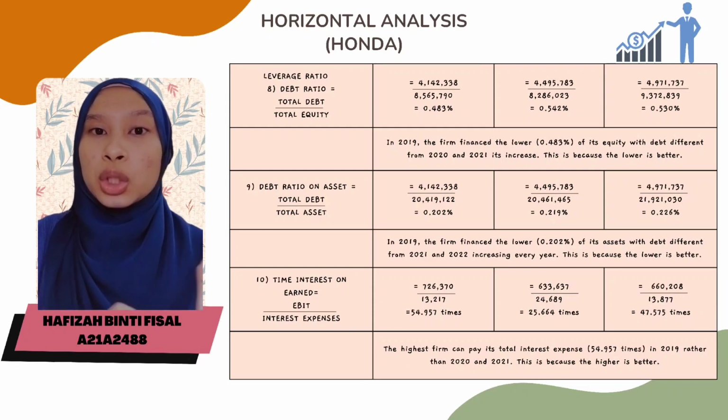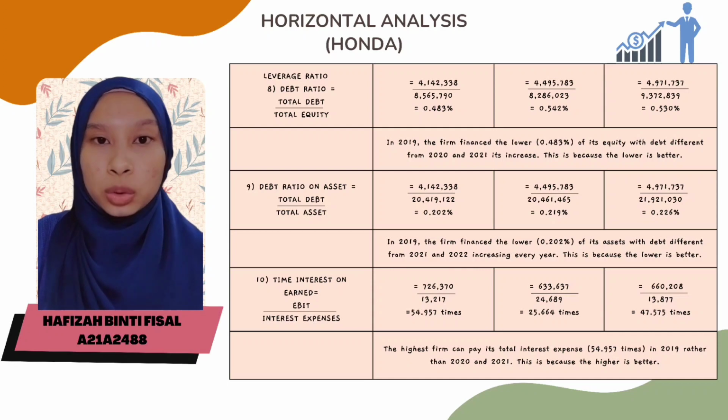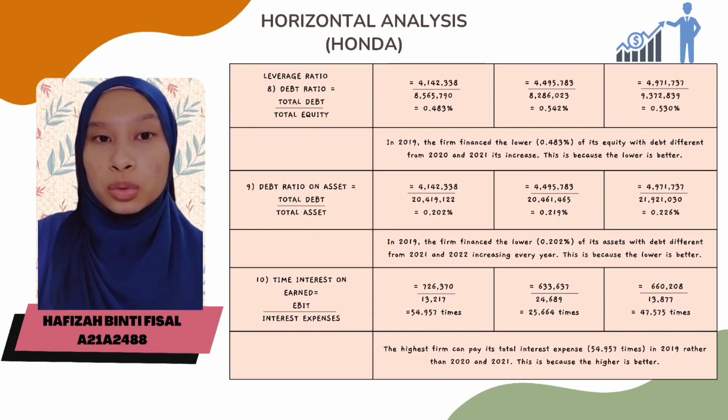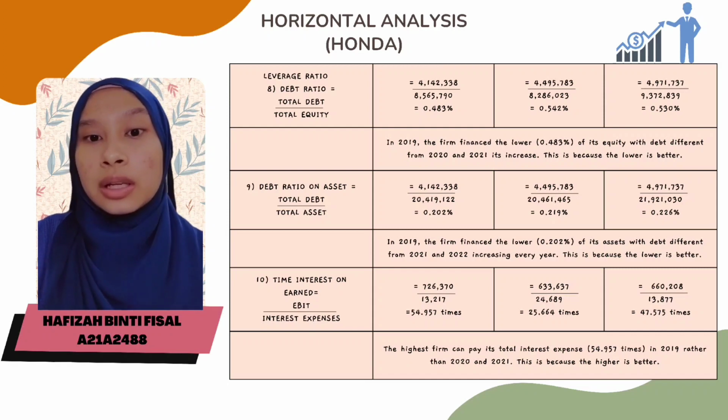Debt ratio on assets equals total debt divided by total assets. In 2019, the firm financed below 0.202% of its assets with debt, different from 2021 and 2020, increasing every year. This is because the lower is better.